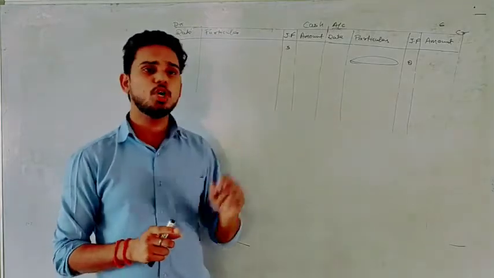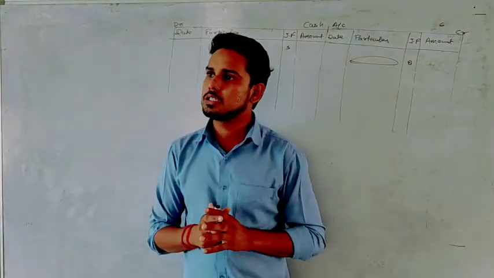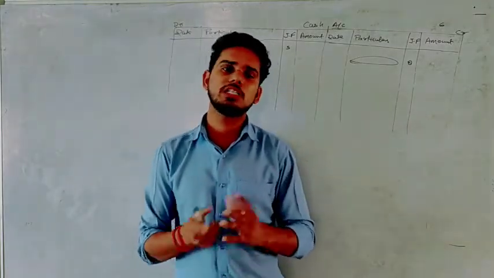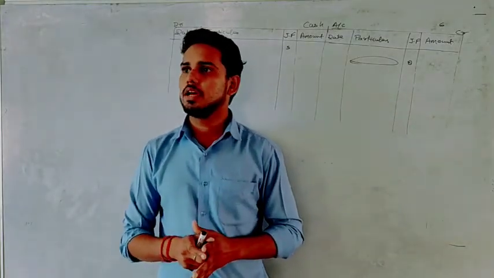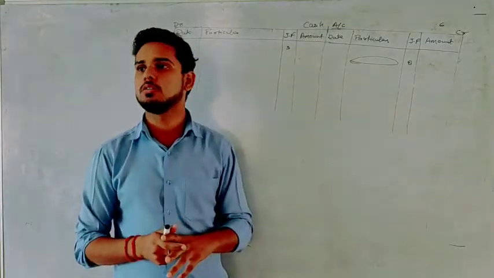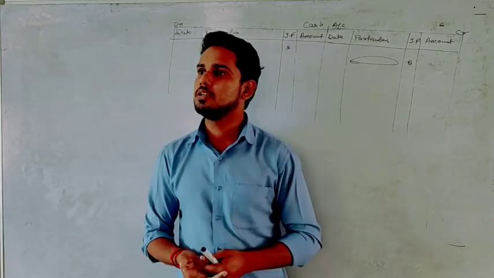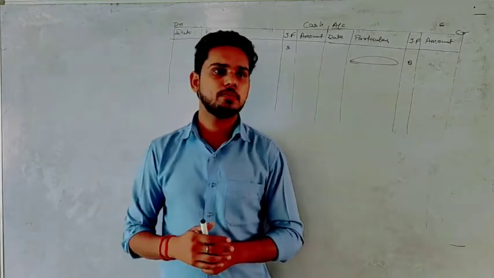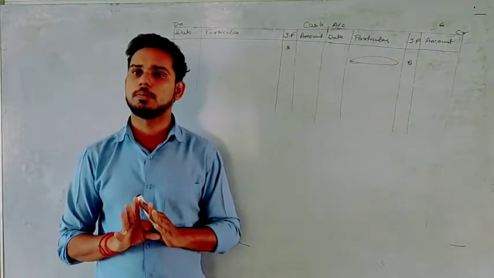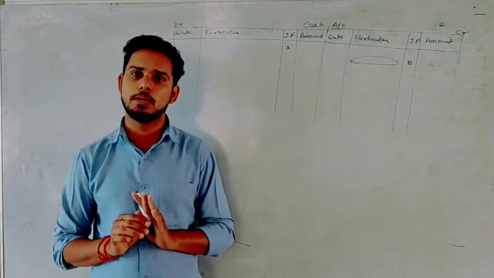Now these columns are of no use for us because we are not doing accounting for a particular business. We are just solving the questions. We are not preparing the ledger or journal for the same business across questions. For every question we have a different person as a businessman, right? So these columns are of no use. These are just for knowledge purpose. Okay, we have to prepare the format only.